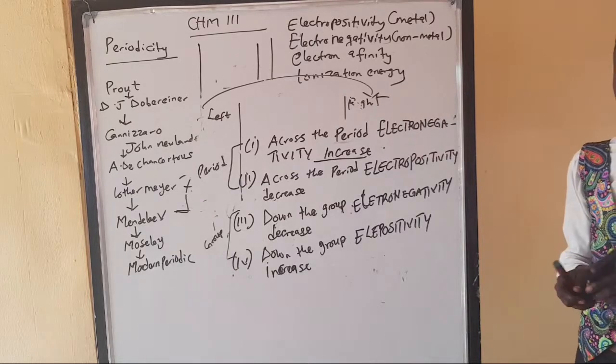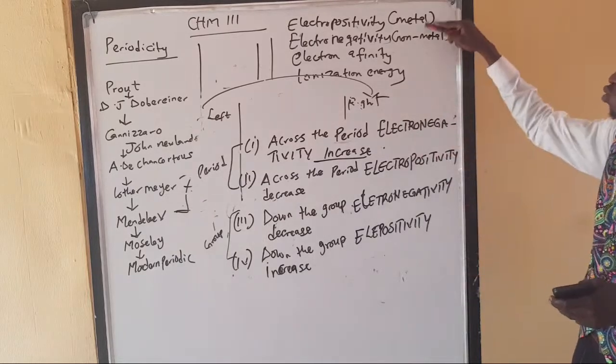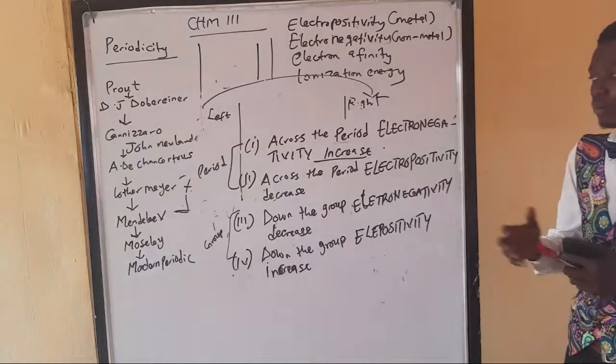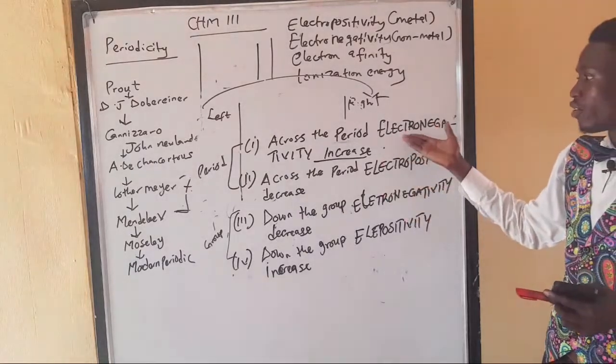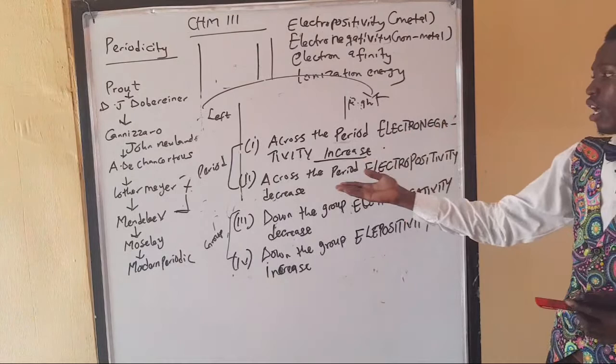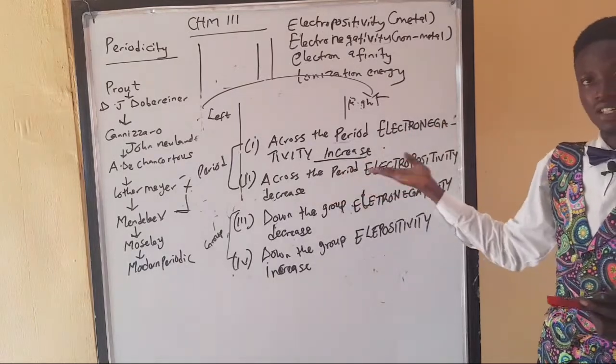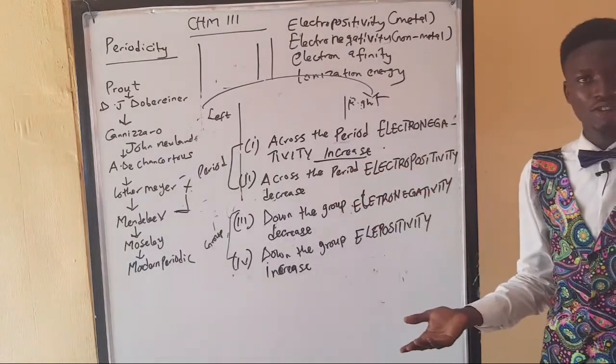So they can test you on all this knowledge about these two properties, and say across the period, electronegativity increases. Across the period, electropositivity decreases. So at least now you can answer them.